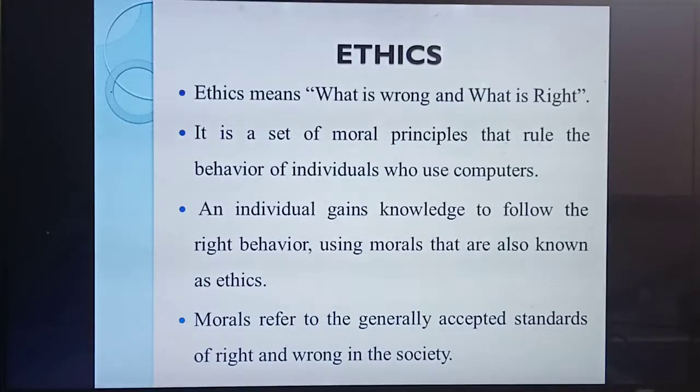So what are the rules you need to follow while you are using the internet? Simply we can say ethics means what is wrong and what is right. Humans have the sixth sense, isn't it? What's the difference between humans and other animals? Animals don't know which is good and which is bad, but humans know. That's the sixth sense. Likewise, ethics means knowing which one is the right thing and which one is the wrong thing.